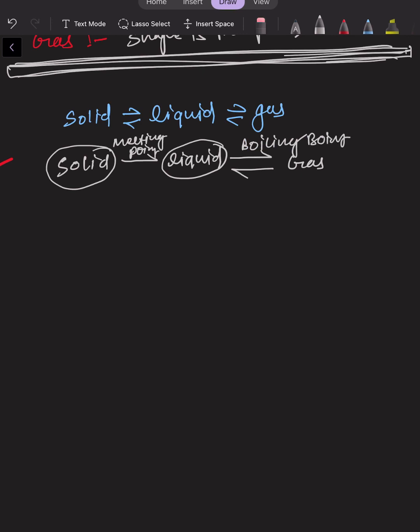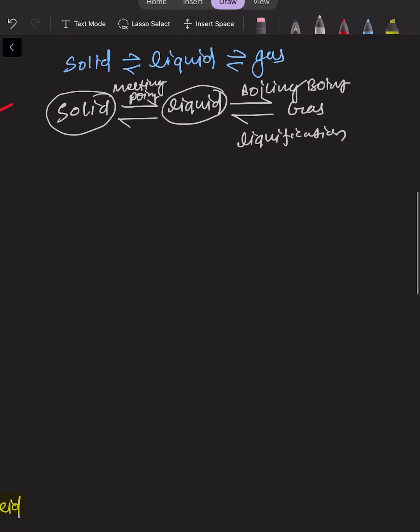So gas will condense again to liquid, liquefaction, and if we continuously lower the temperature of that liquid, the atoms will come closer and become solid, and we will get the solid.